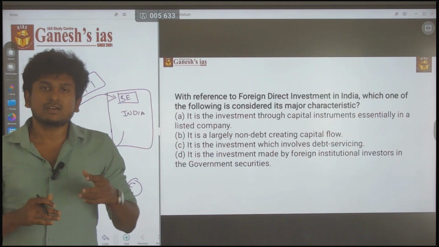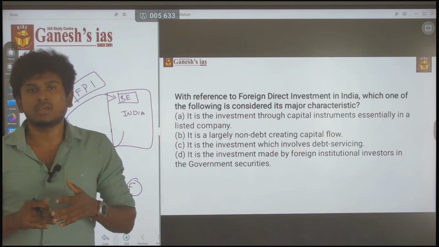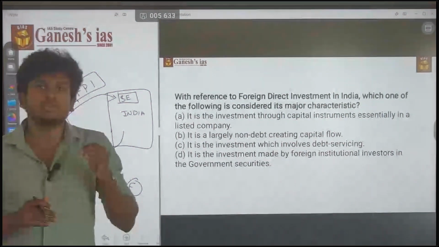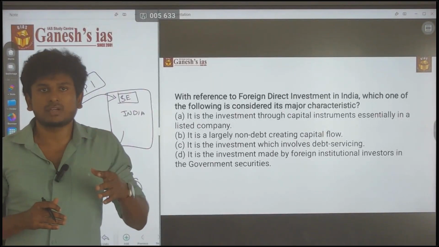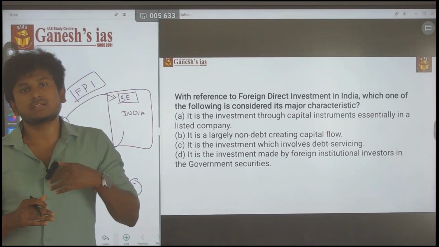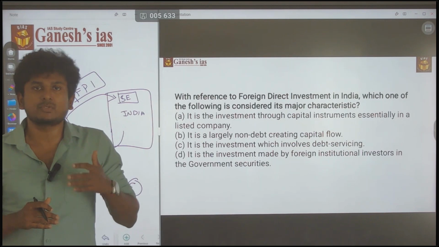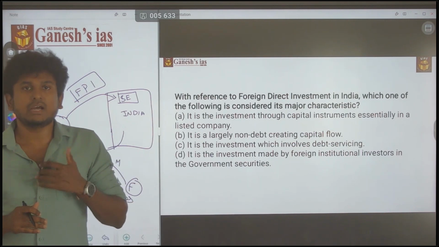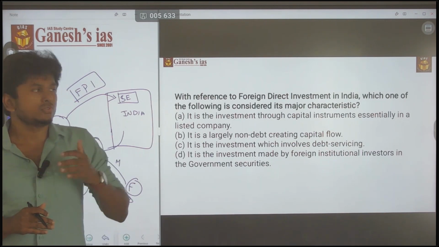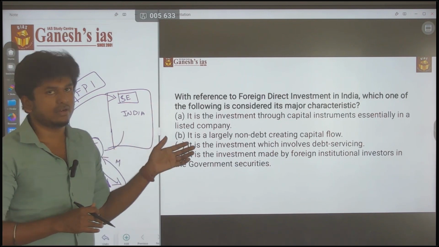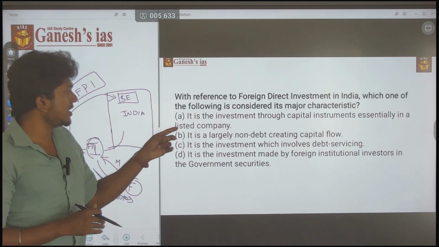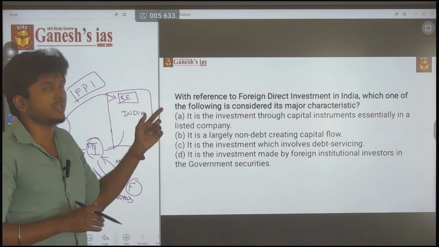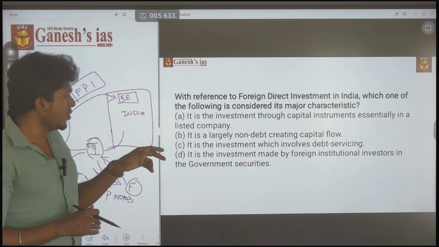So that is called foreign direct investment. In foreign direct investment, it shouldn't only happen in the share market. Even outside the share market, investment can come in. So that is called FDI. In such a way, this statement is wrong. Due to the words 'listed company', this statement becomes wrong. Next, go for C.